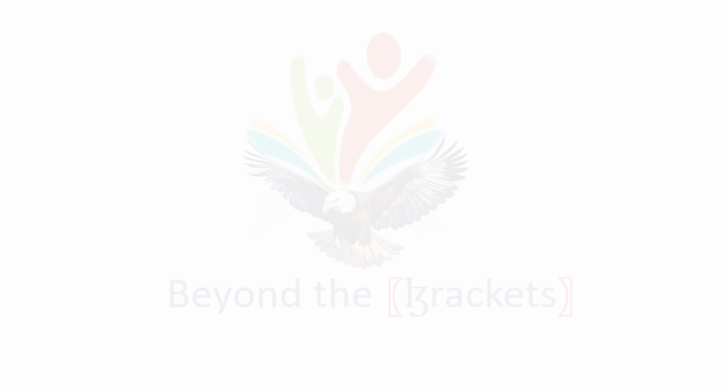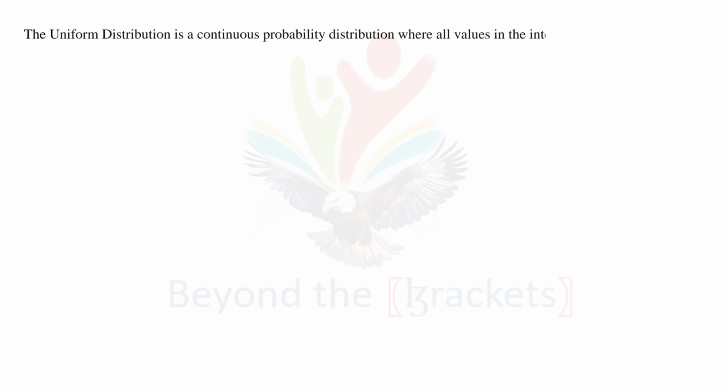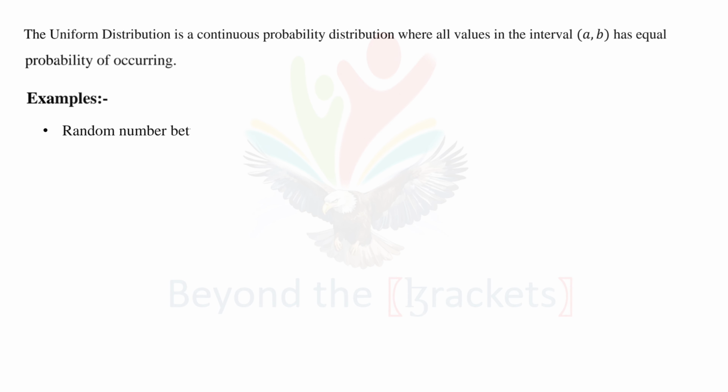In this session, let's understand uniform distribution. Uniform distribution is a continuous probability distribution where all values in the interval [a, b] have equal probability of occurring. As an example, consider a random number between 0 and 1. If we generate a random number between 0 and 1, every value in this interval is equally likely.